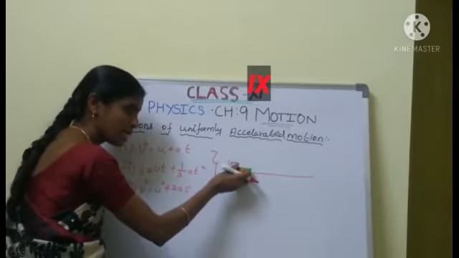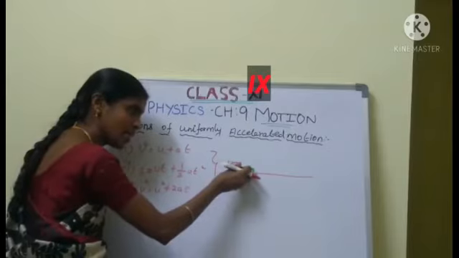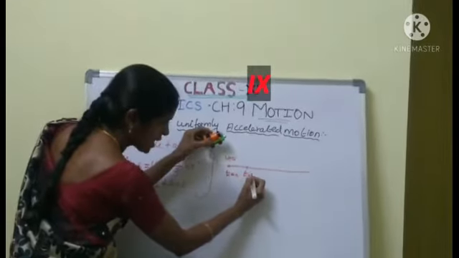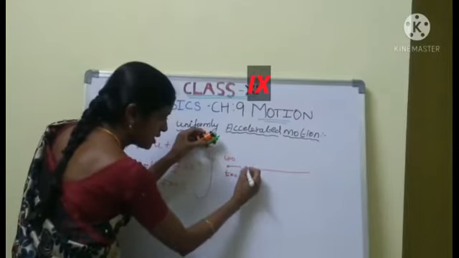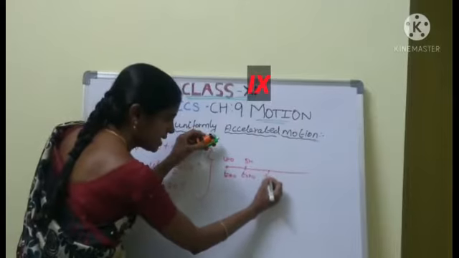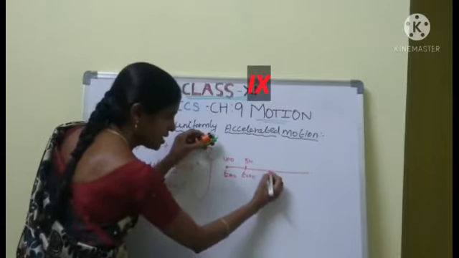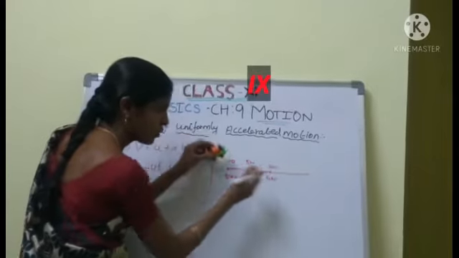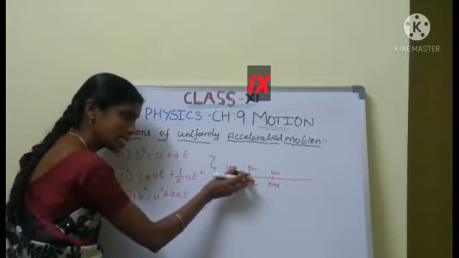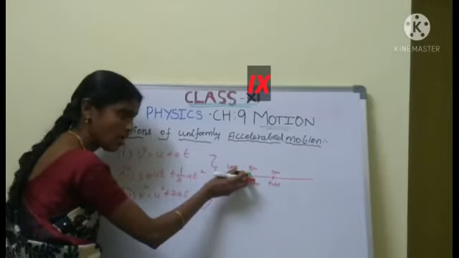Now we apply an increase in the velocity. Whenever t equal to 2 seconds, we increase the velocity to 5 meter. Next, t equal to 4 seconds, 10 meter. See here, U is the initial velocity of the object.